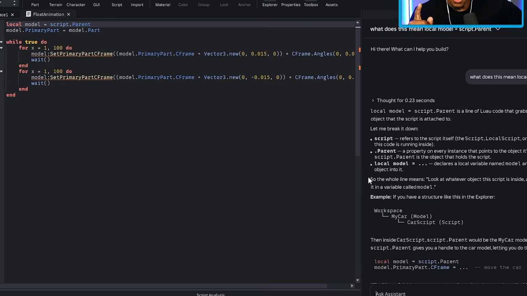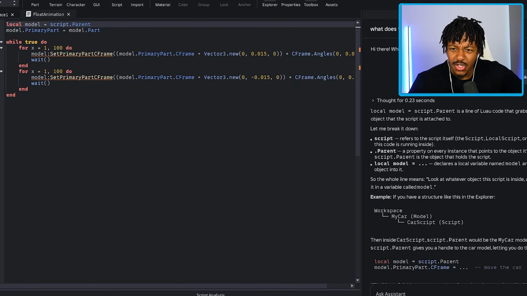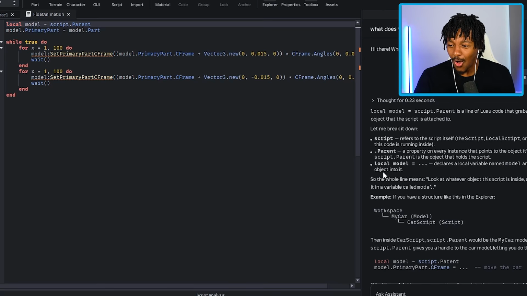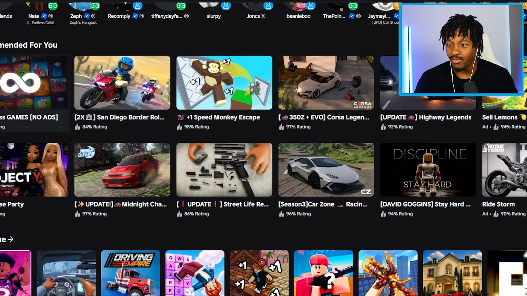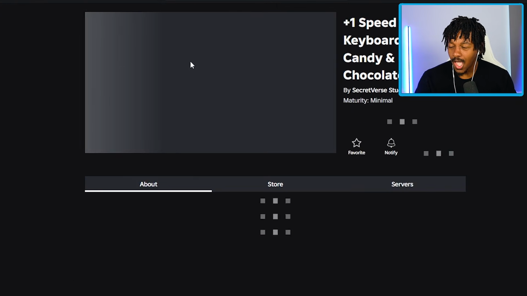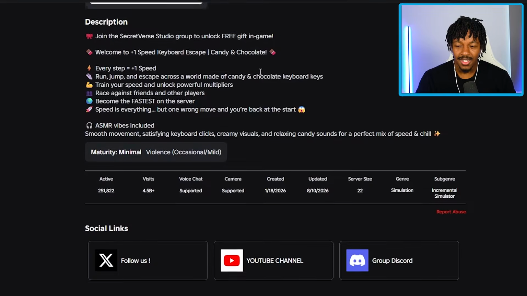Hold on, hold the phone before I continue. There's people who script entire games. This is just 13 lines of code. Realistically, 11 lines of code for a floating script for a ball. Now I'm tweaking. All these Roblox games really popping. Every single Roblox game probably has thousands of lines of code. How many lines of code are in one script? It's probably a lot. No wonder a programmer is really rare.